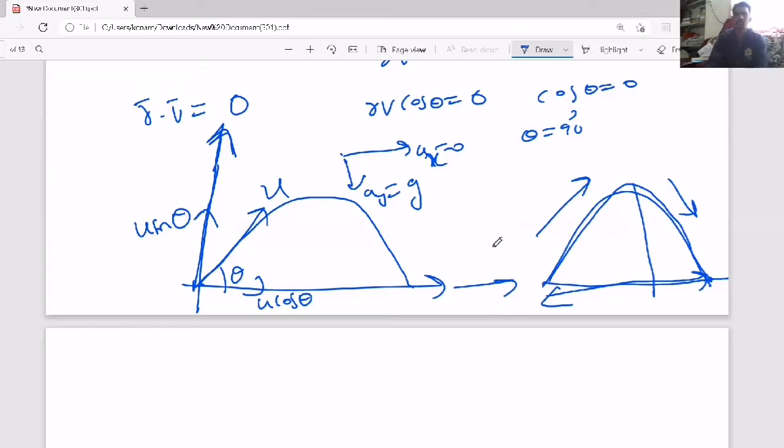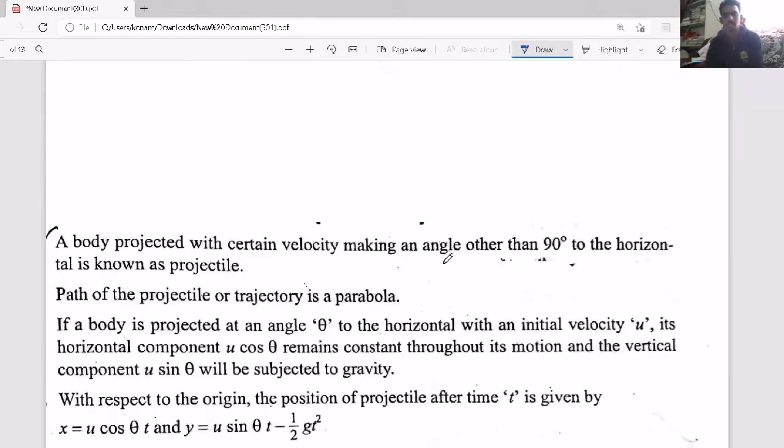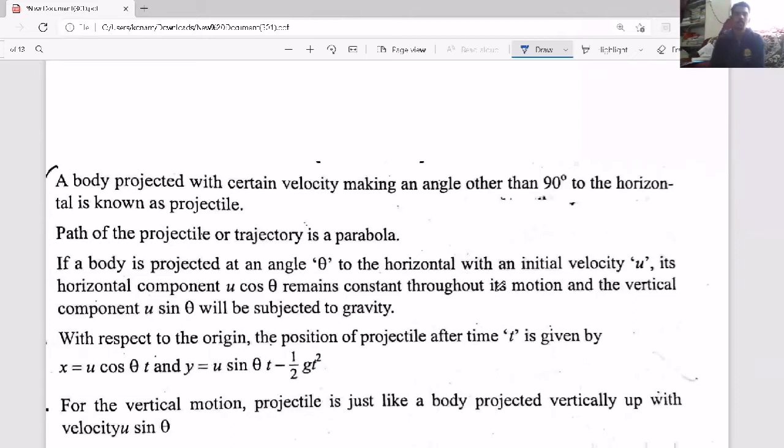And a few points we need to discuss regarding projectile motion. Let's take a look at it. A body projected with certain velocity making an angle other than 90 degrees to the horizontal is known as a projectile. Yes. So you should project such that the angle with horizontal should be less than 90. Then we call it projectile motion or oblique projectile motion. If the angle is 90 degrees, meaning you are throwing up, then it will become upward motion. So here it should be thrown at some angle like this.